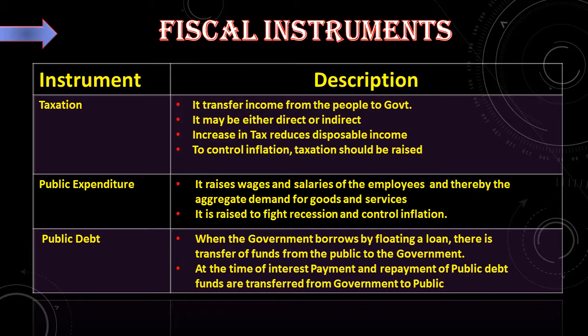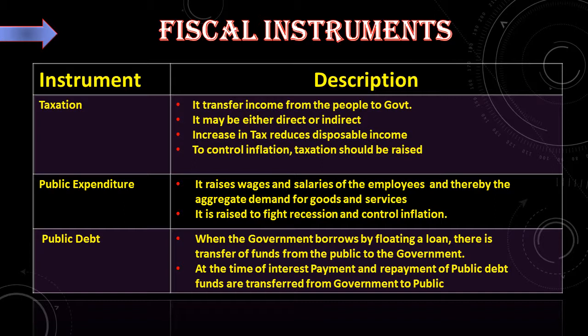Next instrument is public expenditure. Public expenditure raises wages and salaries of the employees and thereby the aggregate demand for goods and services. Hence, the public expenditure is raised to fight recession and reduced to control inflation.